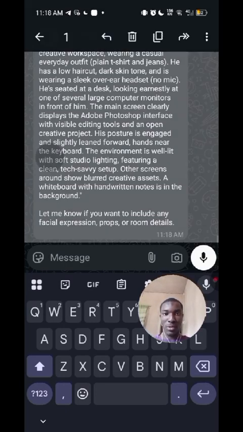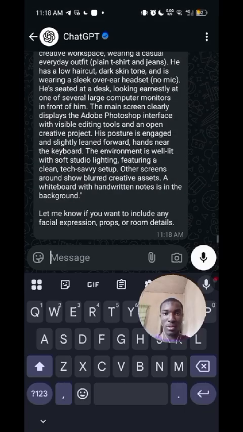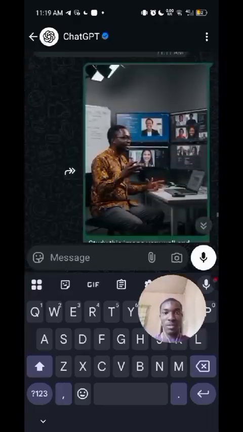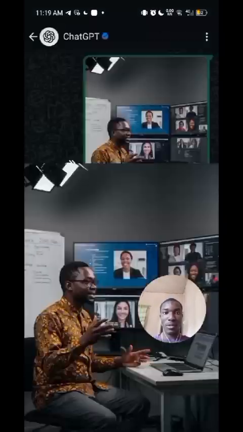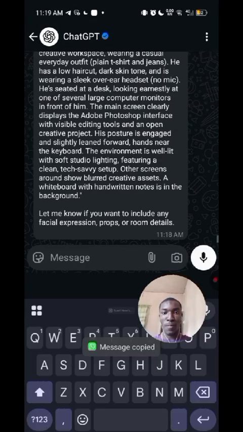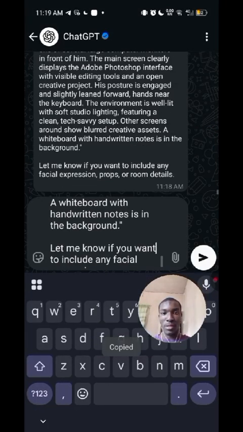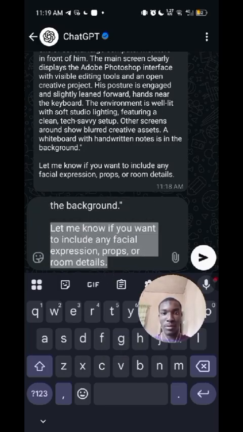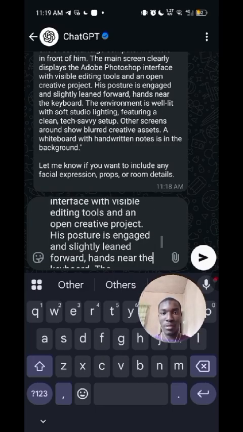I think this is now okay. The environment is well lit with soft studio lighting, featuring a clean tech setup. Other screens around show a blurred creative aesthetic, and a whiteboard with handwritten notes in the background. Let me just see the image again. Okay. So now let me just copy and edit this here.